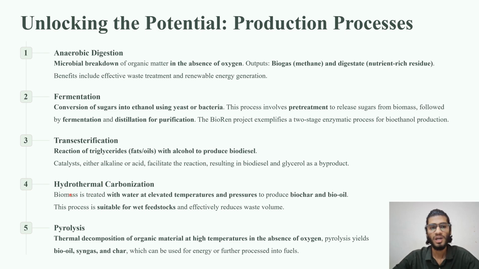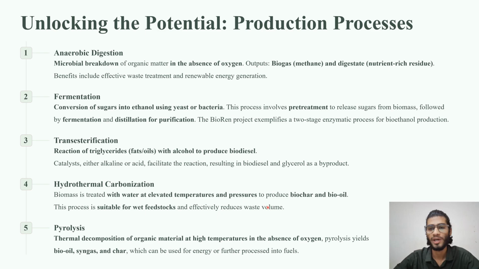Coming to the next process, hydrothermal carbonization. From the name, hydro is water and thermal is heat. Biomass will be treated with water at high temperature and pressure to produce biochar and bio-oil.